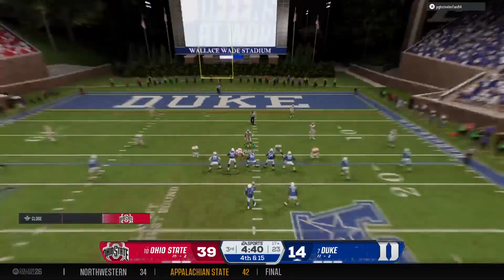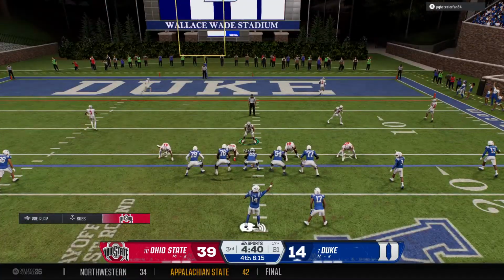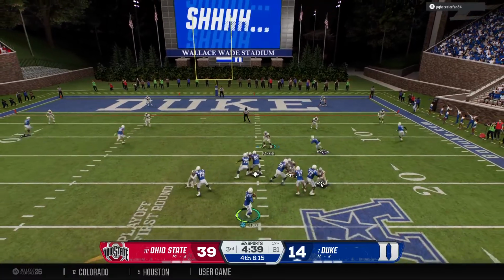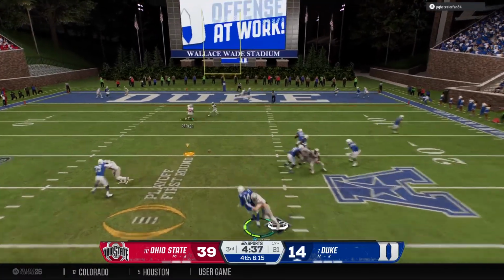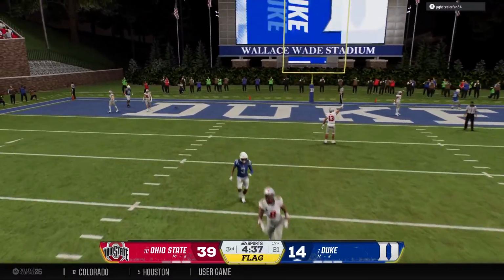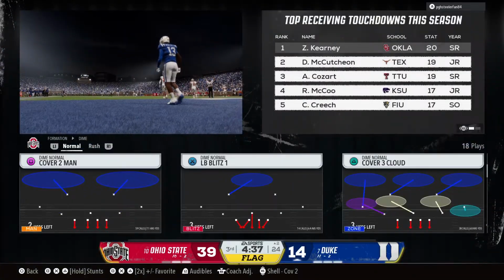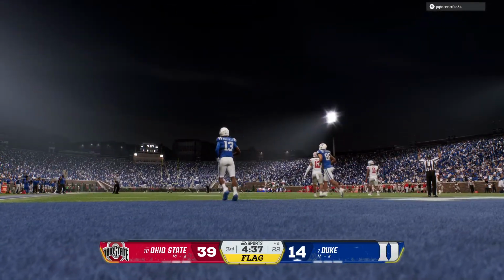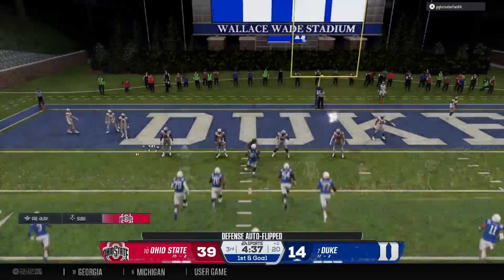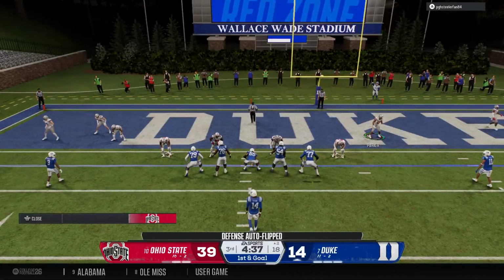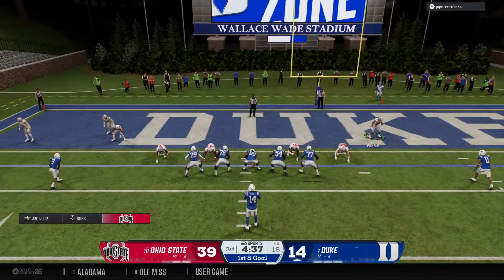The offense trailing here in the second half. This is a crucial fourth down try. He's looking to throw. The pocket breaking down. Pass is incomplete, but a penalty marker on the play that should result in a first down. And the Blue Devils looking to punch it in here. It's first and goal. Here we go.